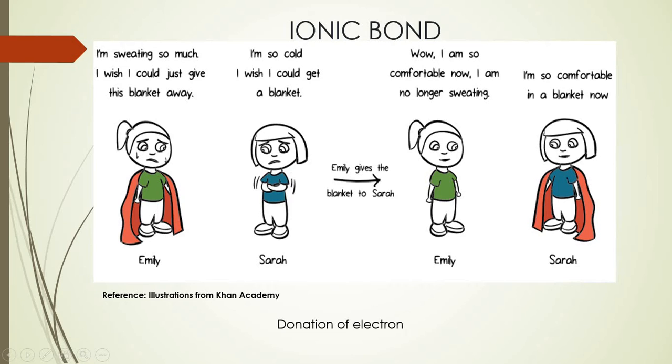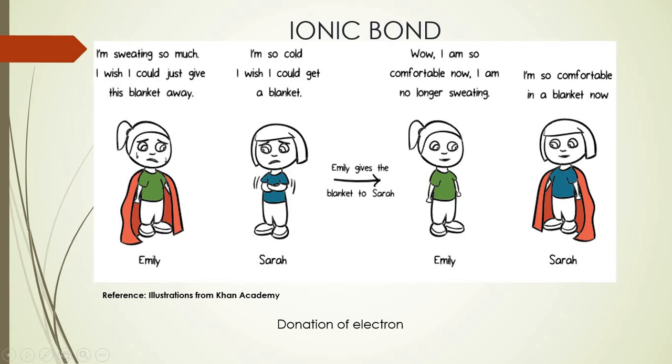So in this scenario, what should happen is this girl, that is Sarah, she needs the blanket to keep herself warm, whereas Emily, she wants to give away the blanket to overcome the sweating condition. So, by mutual understanding, Emily gives or donates her blanket to Sarah, right?